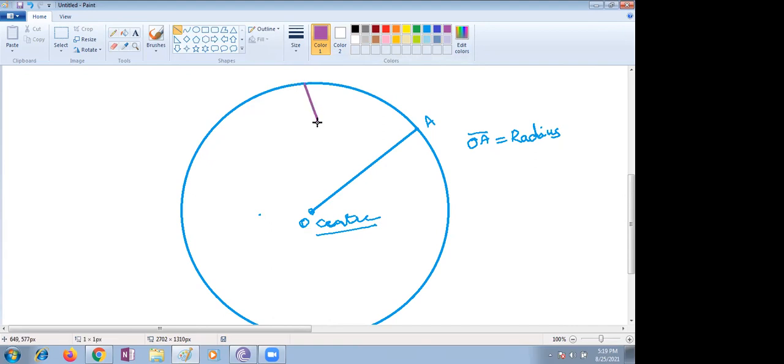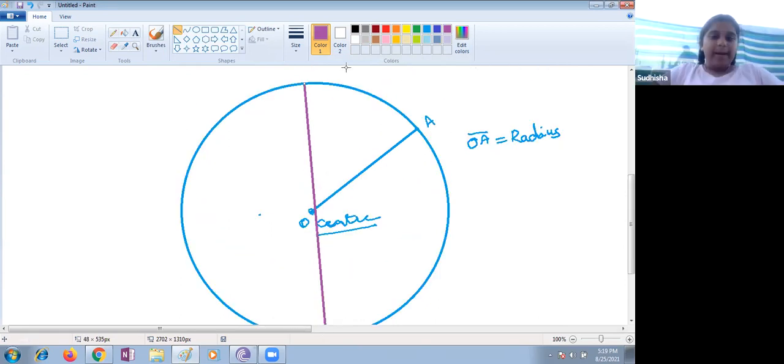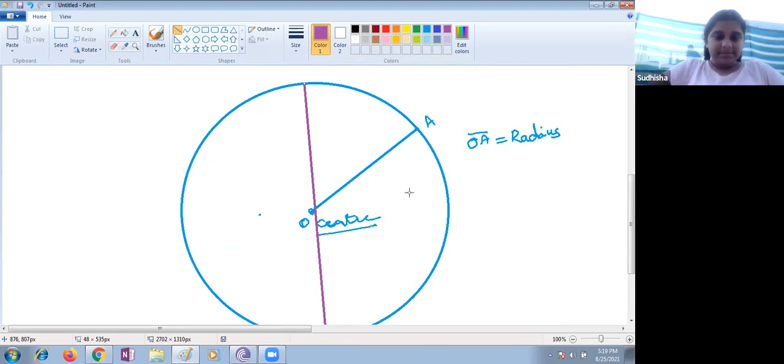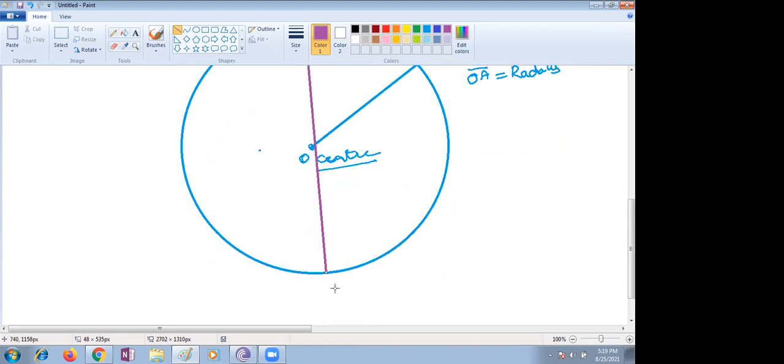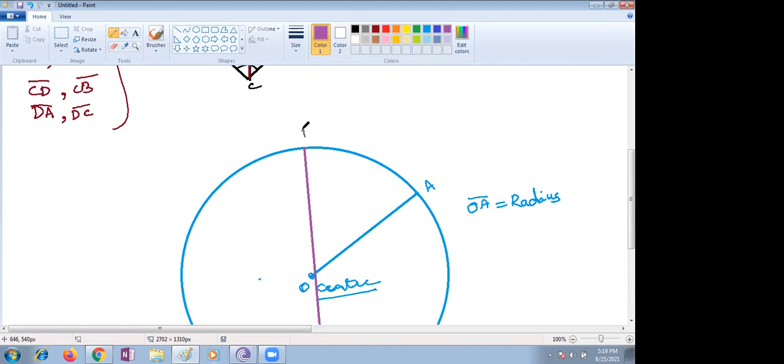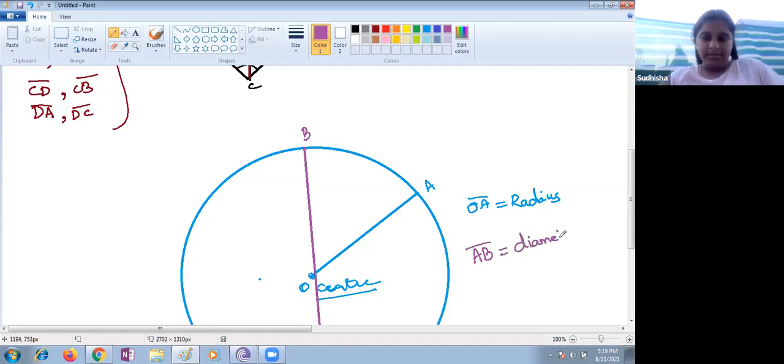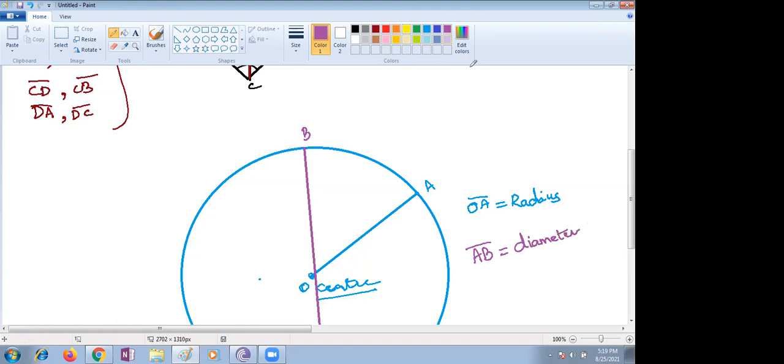Suppose I'm taking from this point, passing through, a diameter always passes through which point? Ma'am, the middle point. Center, the center. It always passes through the center of the circle. Suppose I take this point as A and this as B, what can we call AB? Ma'am, diameter. Very good, diameter. Next, Sri Harsha should answer right now.